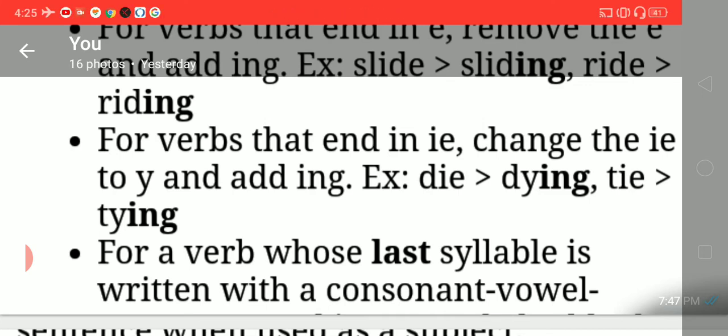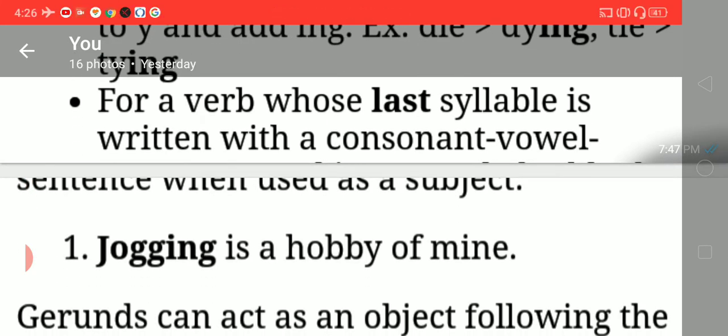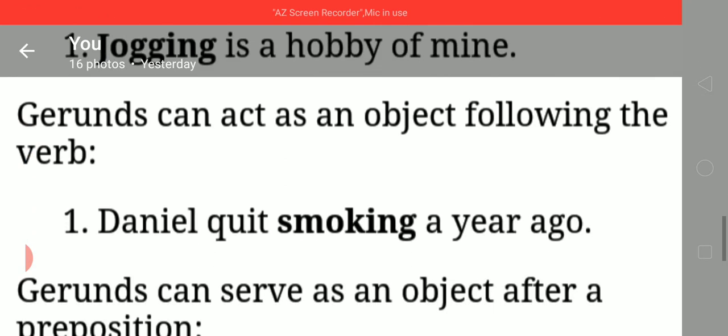For a verb whose last syllable is written with a consonant and vowel. See, for example, you see first one, jogging is a hobby of mine. Gerunds can act as an object following the verb. Okay. Daniel quit smoking. It's acting as an object. Quit what? Smoking a year ago.